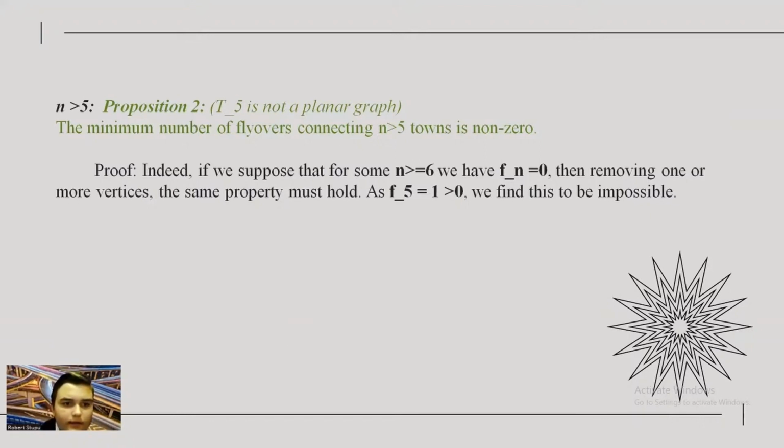Proof. Indeed, suppose that for some N greater than or equal to 6, we have Fn equals 0. Then, removing one or more vertices, the same property must hold, as F5 equals 1, which is greater than 0. We find this to be impossible.